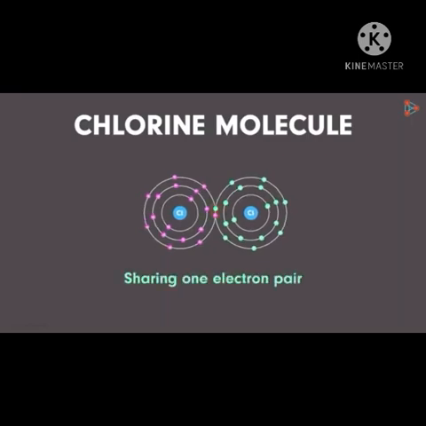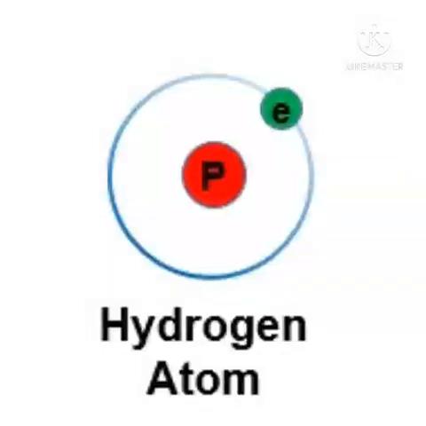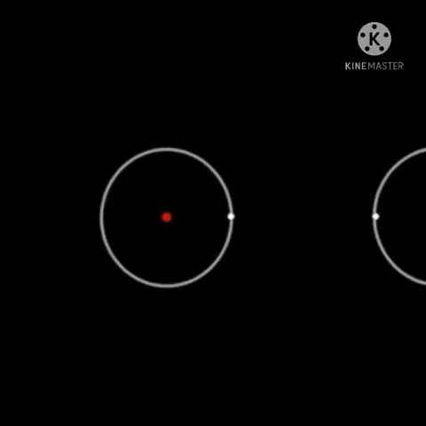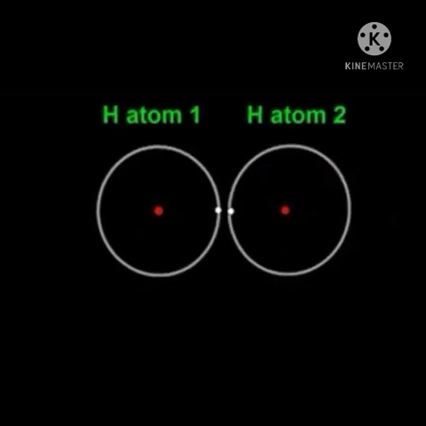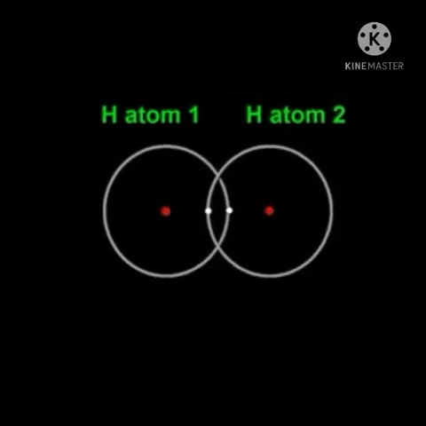The shared electrons become a common property of both the atoms, and thereby the electron octet or duplet of both the atoms becomes complete. A hydrogen atom contains one electron. Its duplet is short of one electron, and therefore the valency of hydrogen is 1. The two atoms of hydrogen are identical and have a similar tendency, and therefore they share their electrons with each other. As a result, the electron duplet of both hydrogen atoms is complete and a chemical bond is formed between them. This results in the formation of a hydrogen molecule.